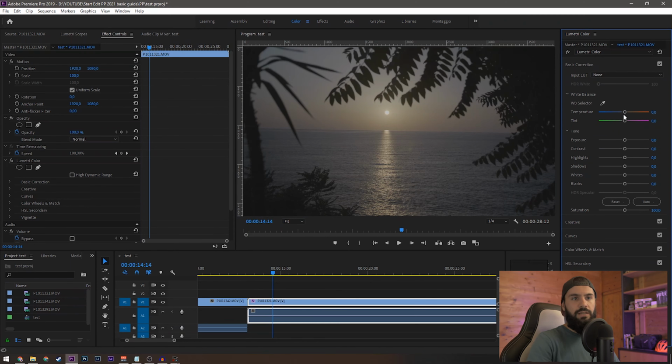So here you can adjust your white balance. It's one of the most important things you have to do in your clip, and you can set the temperature and the tint of the clip. Also, you have these basic adjustments that you can find also in Photoshop. If you have ever used Photoshop to adjust your photo, or maybe just Instagram, why not? These are the standard tools you can find on every software. You got exposure for brightness, contrast, and you can play with this to get your best look for your video. It's just like Photoshop or Instagram, but it's for a video, you know.